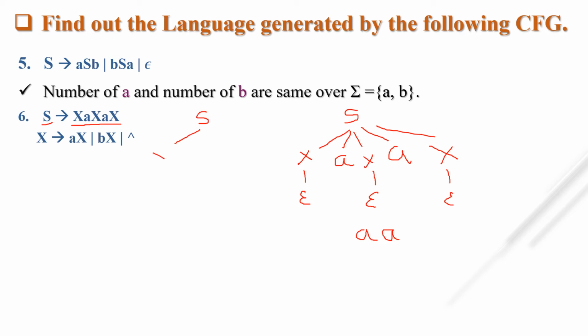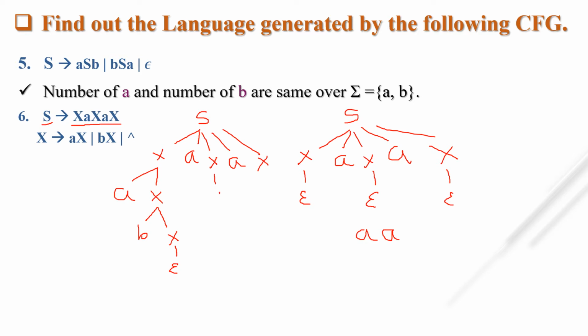I have to take this x, a as mandatory because there is no other production derived from S. That's why x, a, x. Now instead of this x, suppose I am taking ax, and instead of this x, suppose I am taking bx, and instead of this x, I am taking null.